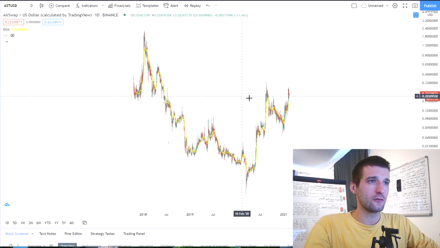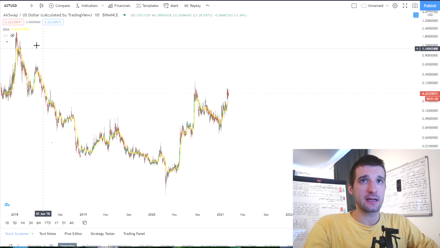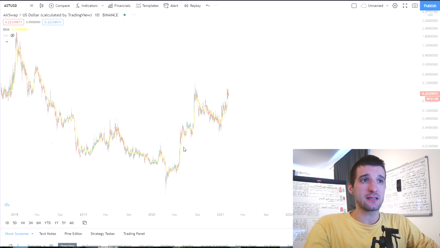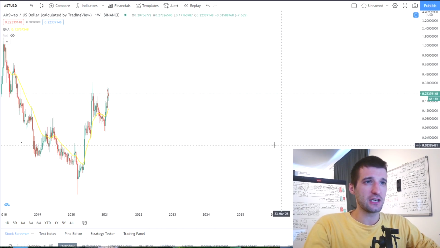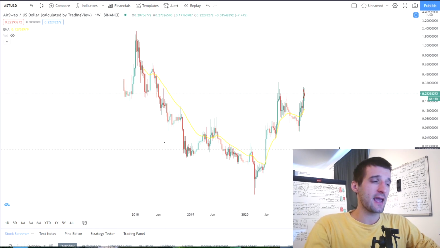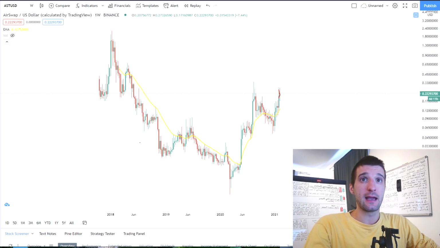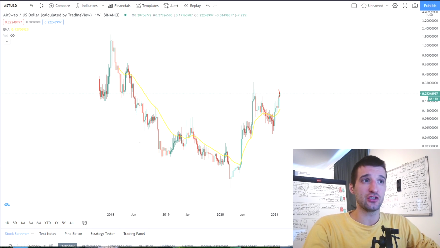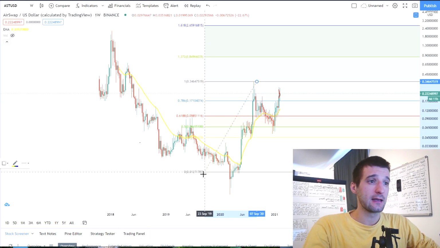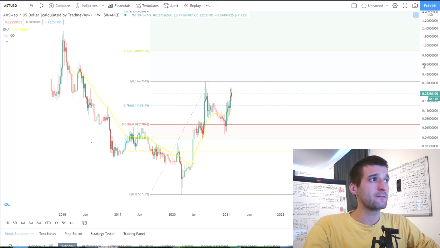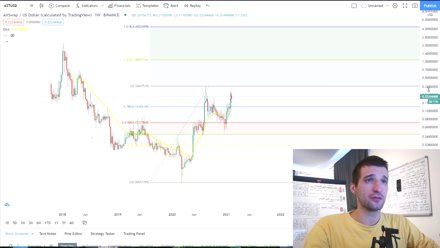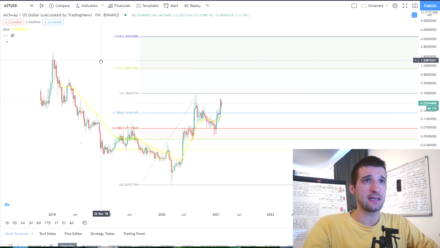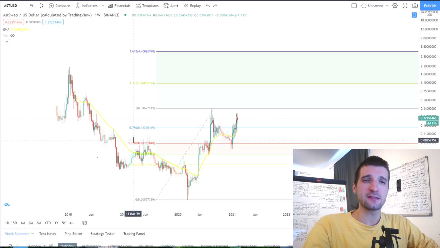If we zoom out over here, you can see that we are on the daily chart. We can switch to the weekly so we can see much better picture over here. On logarithmic scale, we're going to measure this anyway, and if we take our measurement tool over here for the Fibonacci retracement, we're going to drag this over here, ladies and gentlemen, like this, from this high towards this low over here. First thing that you want to look on the chart when you are doing this is this Fibonacci level. So first thing first,